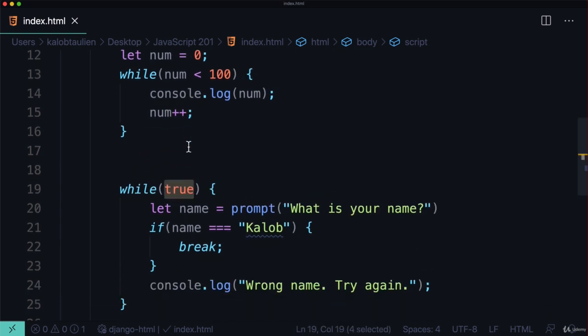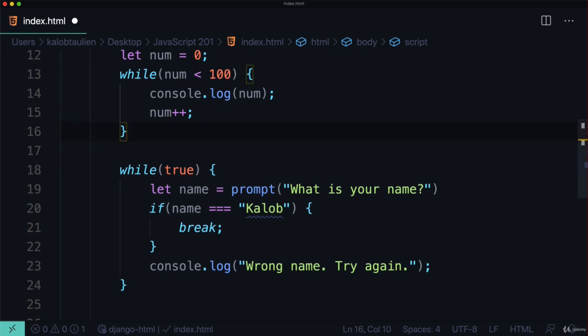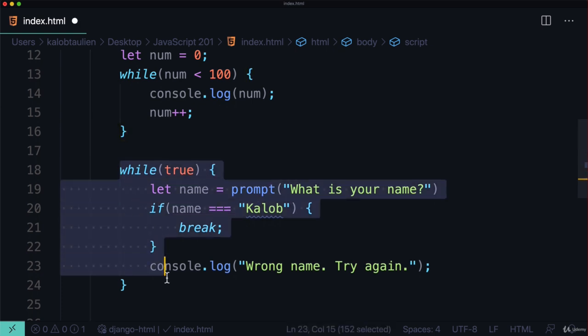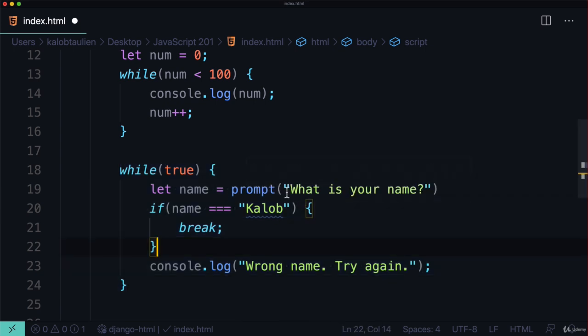So there's two ways to break out of a while loop. Now, what I would like you to do is give both of these a shot, because this one is a really good way to create a guessing game, where you ask for a number, and then if that number is the right number, break out of the loop. Otherwise, ask again. Maybe tell them they're wrong. Maybe tell them to try again. You can create a guessing game with 6 lines of code. Anywho, go ahead, give this a shot.